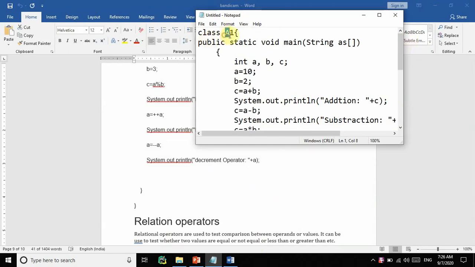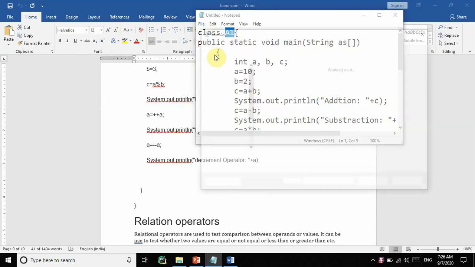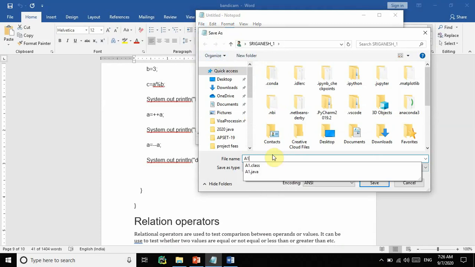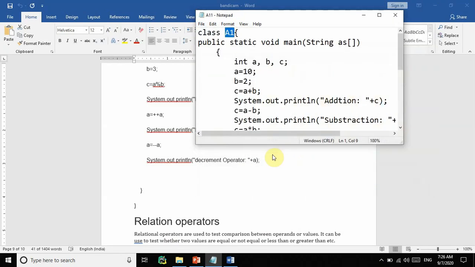So the name of the file class actually changed as A1, so that's why I save as caps A1. Actually I have one more file A1, so that's why I can use A11.java. Okay, save. So I have to change here also A11.